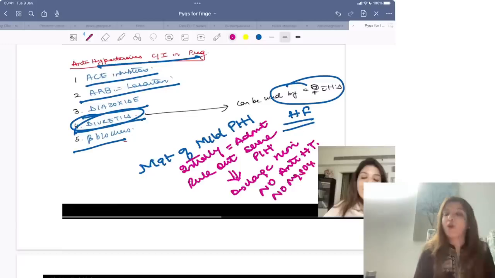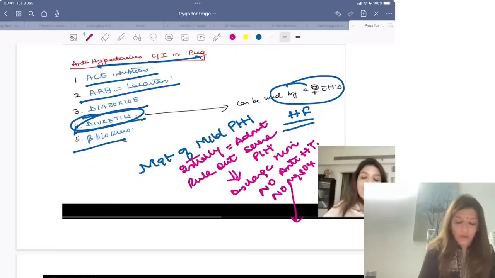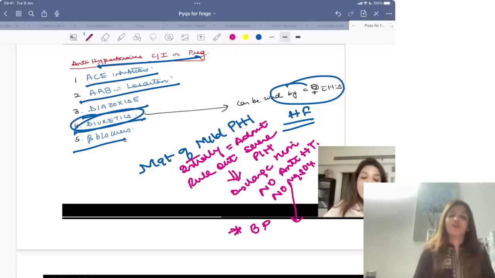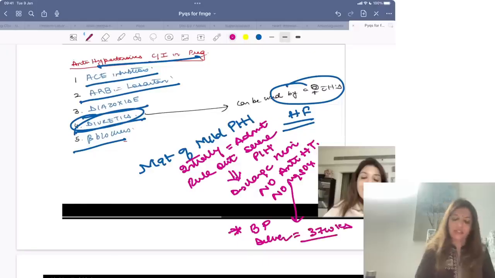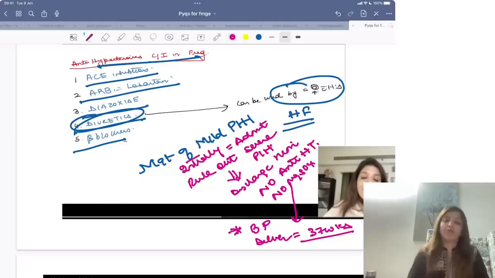In these patients you are not going to give any antihypertensives or magnesium sulfate. You are going to check their BP, their liver function test and their platelet count. All these things will be checked and you are going to deliver them at 37 weeks. That is all you do in mild PIH.